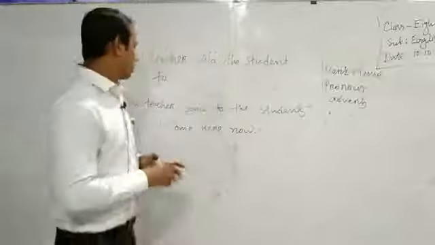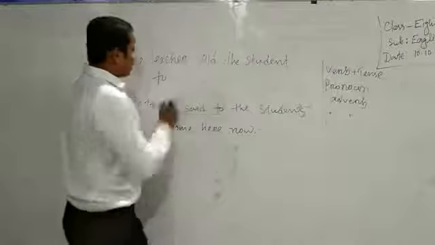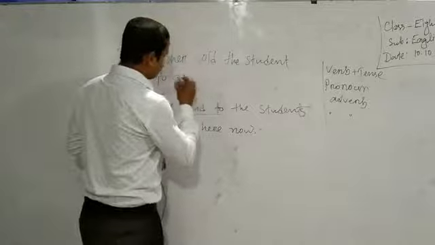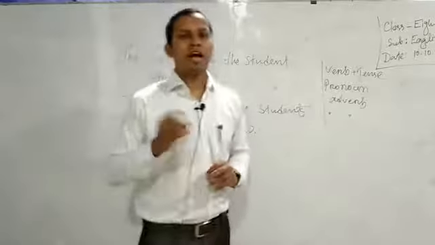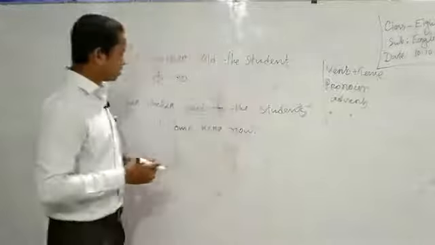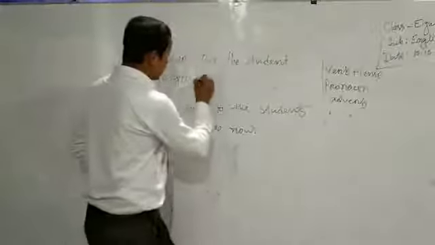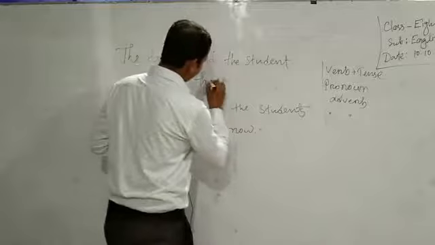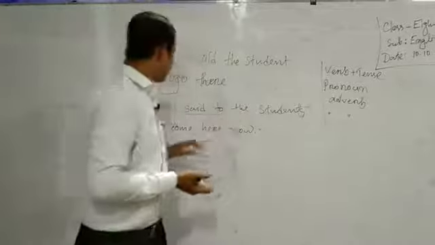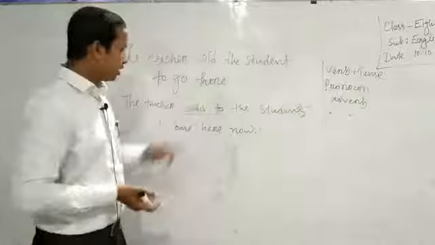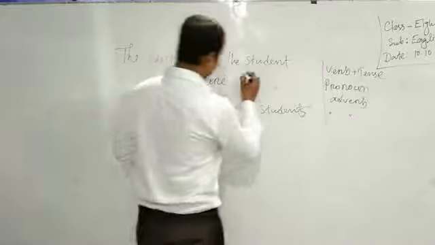Okay, so come will be changed into go. To go here; here is an adverb, so here should be changed in indirect sentence as there. To go there. The teacher told the student to go there now. Now should be changed into then.